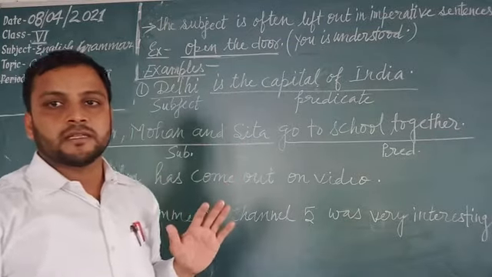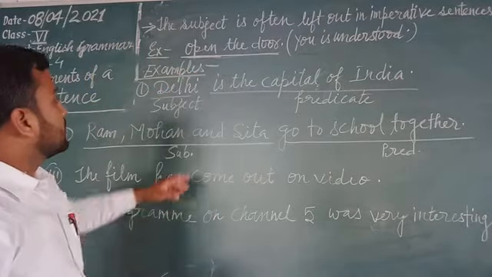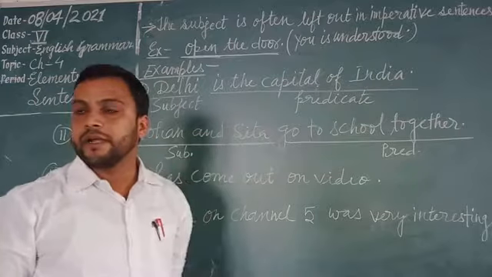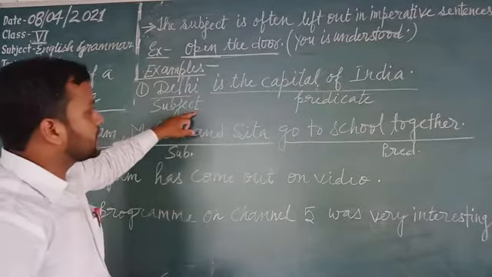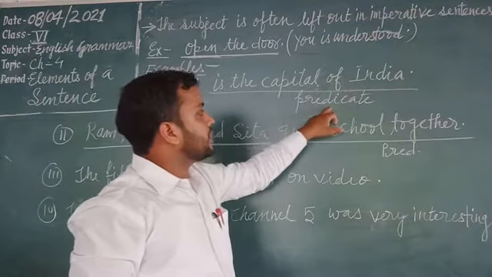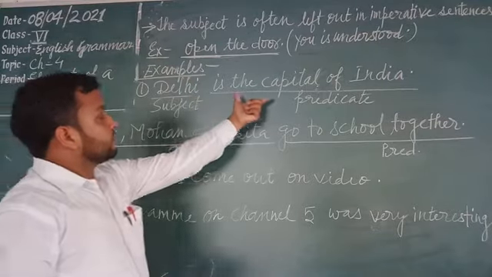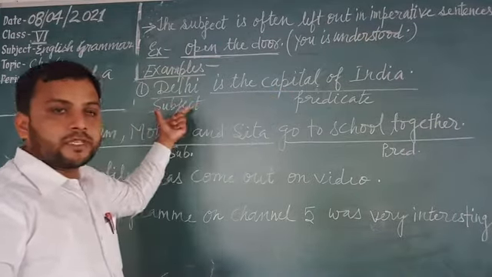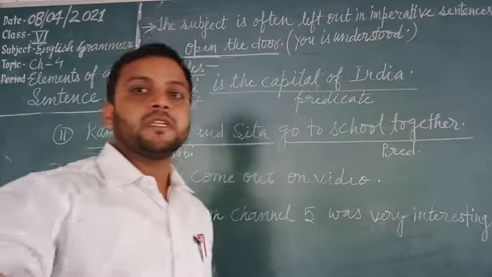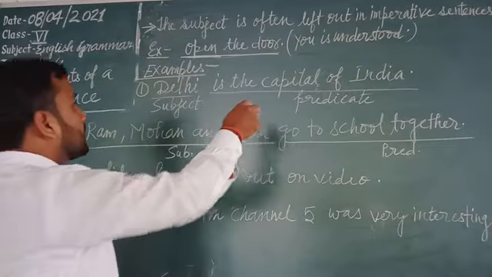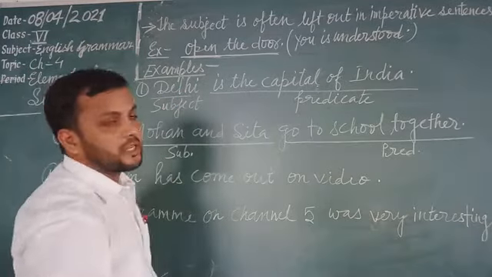Okay. Now see another example. Delhi is the capital of India. Students, Delhi is the subject and is the capital of India is the predicate, because this portion tells something about the subject, that Delhi is the capital of India.